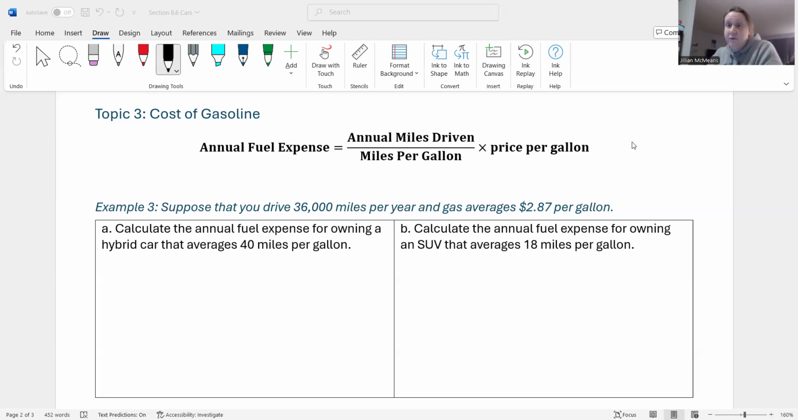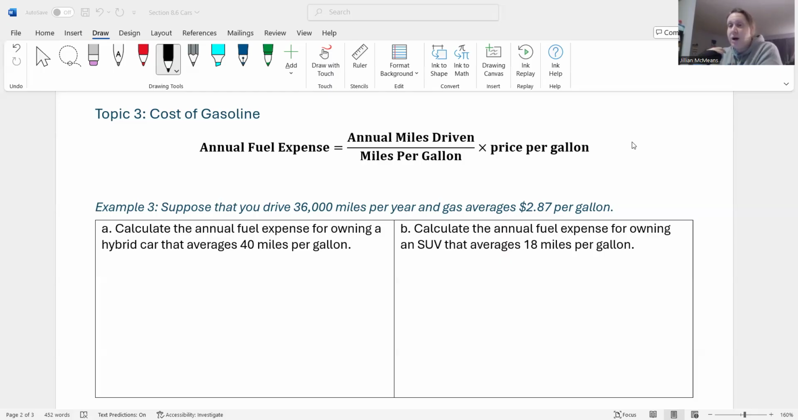The formula that we use is you take the annual miles driven, divide it by the miles per gallon for that particular type of vehicle, and then multiply it by the average cost per gallon. Now, the issue here is that the cost per gallon can really fluctuate a lot during the year, so you might want to look at the average for a particular time frame. The miles per gallon also fluctuates, so you really are going to have to look at the average miles per gallon.